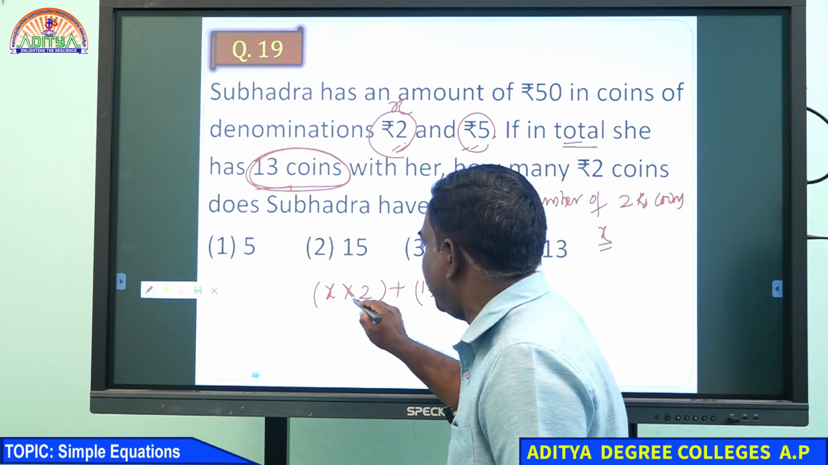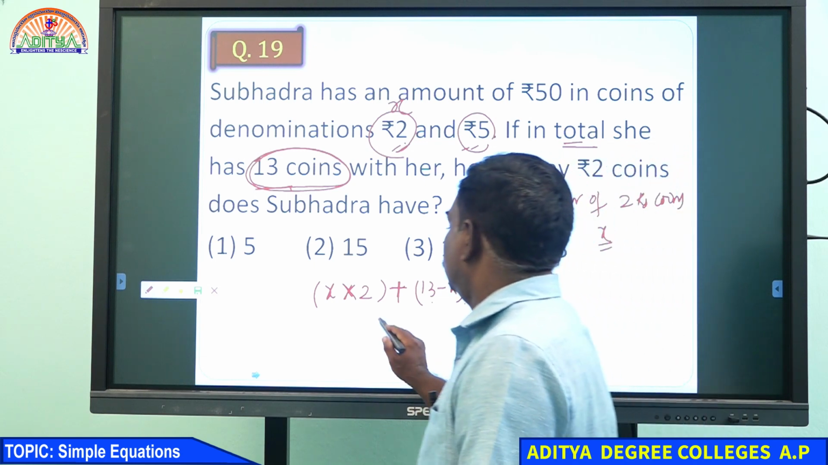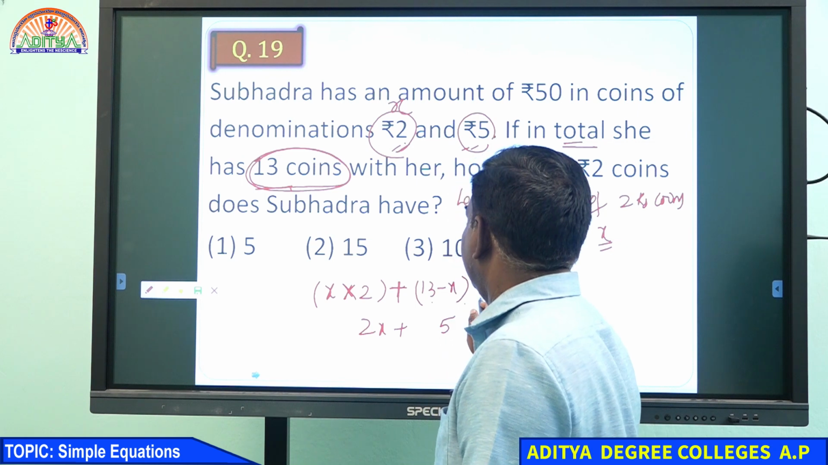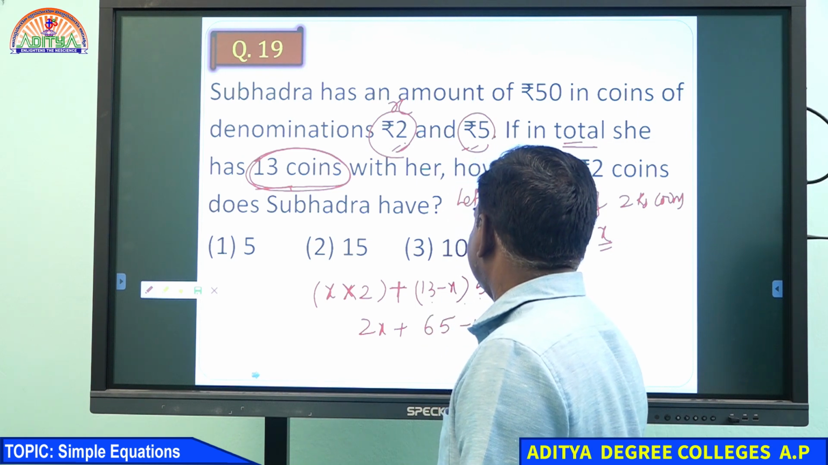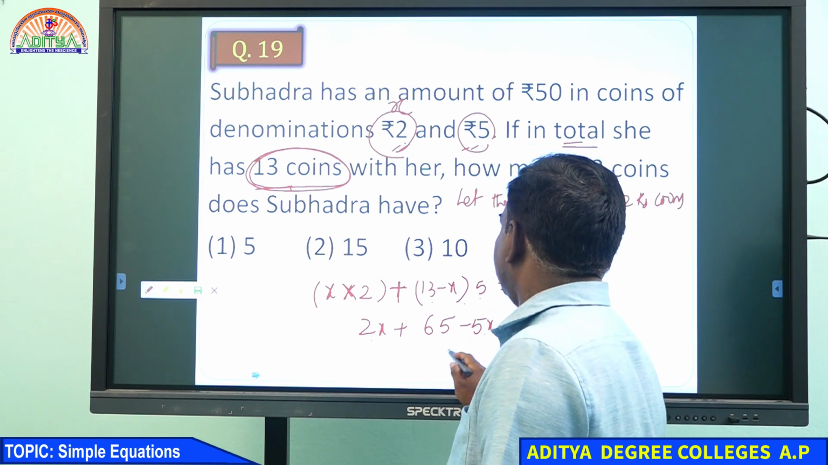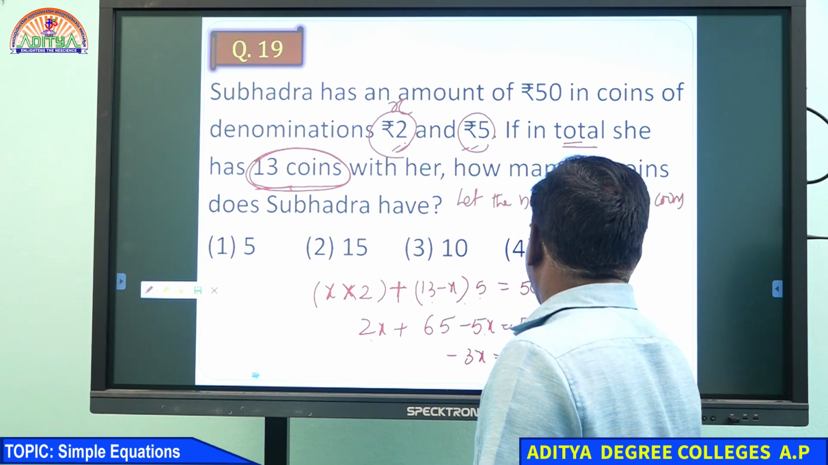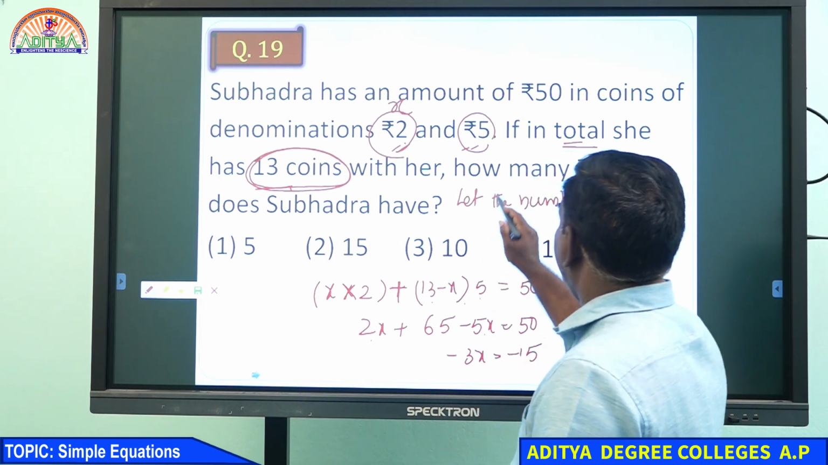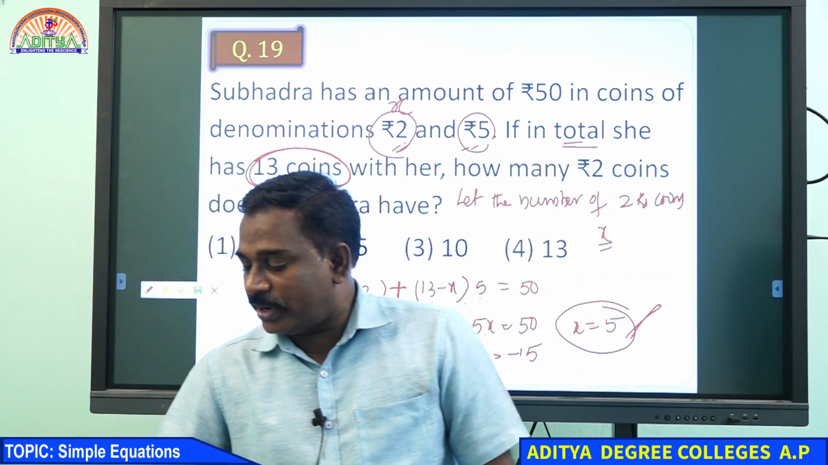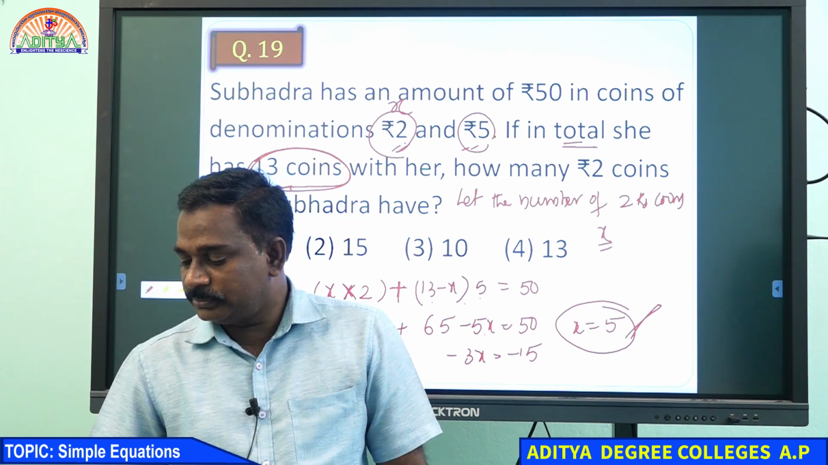x into 2 plus 13 minus x into 5 equals 50. So 2x plus 65 minus 5x equals 50. 2x minus 5x means minus 3x equals minus 15, so x equals 5. The number of 2 rupee coins is 5. Many of you wrote 5 only. Very good.